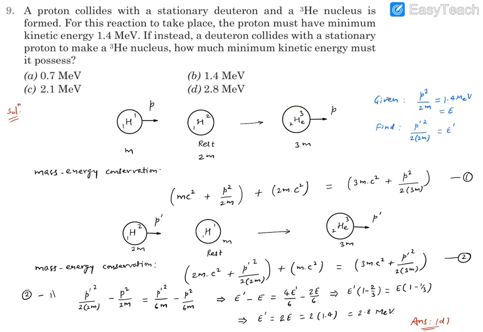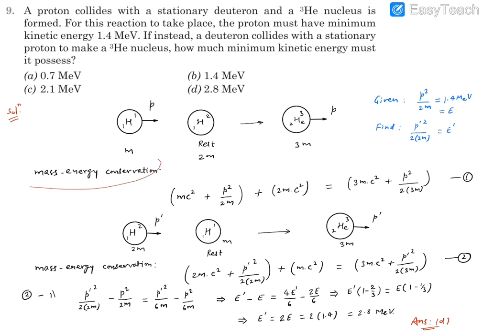Now since linear momentum remains conserved, let the linear momentum be p. That means the proton has momentum p and the deuteron had momentum 0, then combined together they will also have the same momentum. Thus, conservation of momentum, written in short.